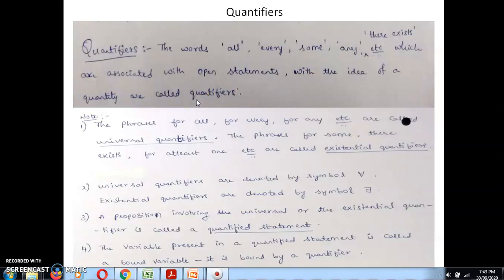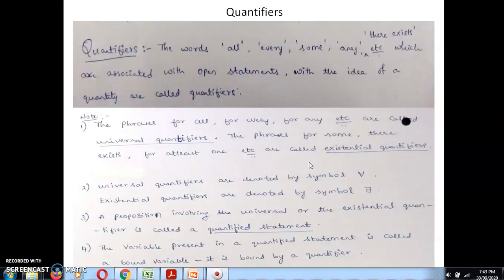The phrases for all, for every, for any, etc., are called universal quantifiers. So for all, for every, for any, these we call a universal quantifier. The phrases for some, there exists, for at least one, etc., are called essential quantifiers. So there are two types of quantifiers: universal quantifiers and essential quantifiers. These three come under the universal, and these come under essential: for some, there exists, for at least one. These are called the essential quantifiers.